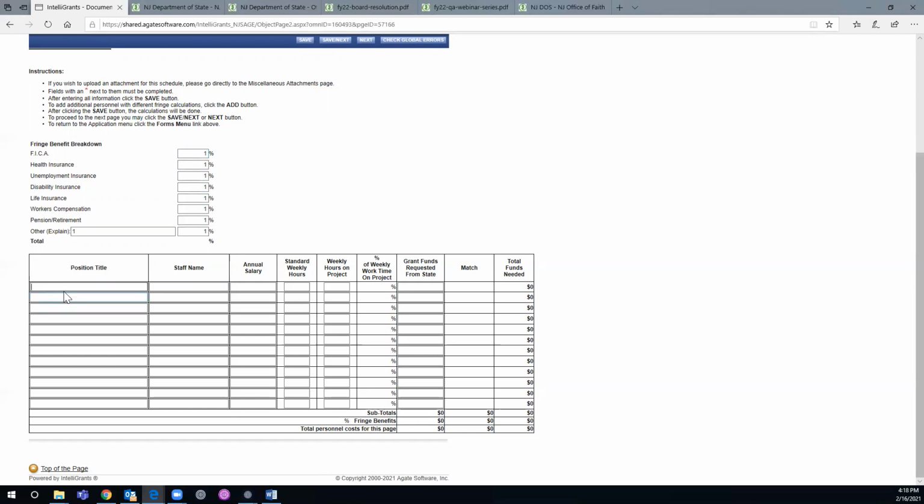Then you'll put in, let's say, coordinator one. And the staff name is what? And he's making, or she's making, $30,000 a year. They're working 35 hours a week. They're going to work, let's say, 15 hours on this grant, and you're going to charge the grant. There's no max, so let's say you're going to charge the grant $15,000 to pay for the salary. You go up to the top, you click save.